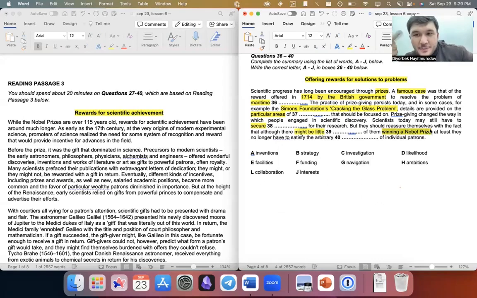Grammar and collocation help me. At least they no longer have to satisfy the arbitrary. Again, this one is also easy because there is only one option that fits with "arbitrary of their individual patterns." So when you're doing this last question type, it's usually very easy to guess what the answer will be, because you can use your logic and your language skills. Logic, obviously, which word fits best, and grammar and collocation.